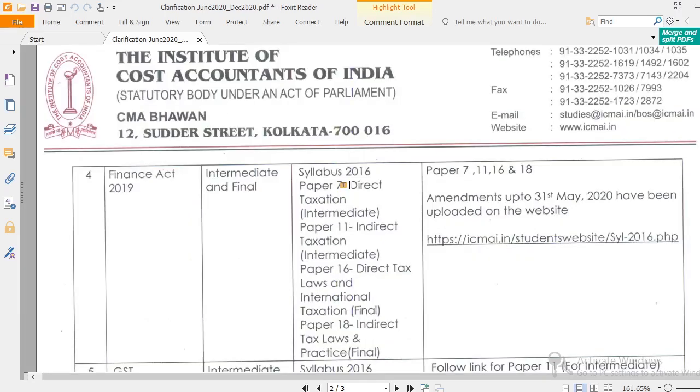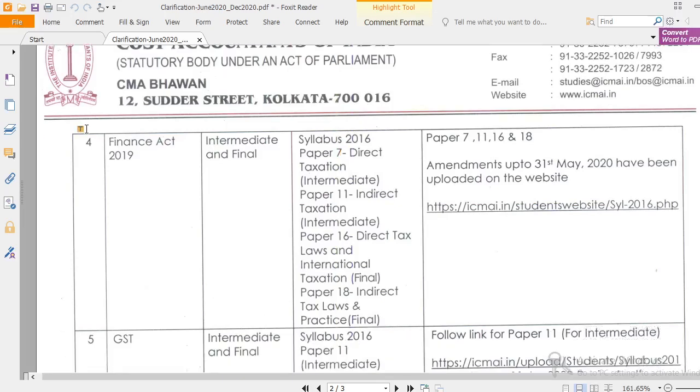Next, Finance Act 2019 is applicable for Inter and Final, Papers 7, 11, 16 and 18. An amended, updated book is also there, and the link is also given, so you can refer to whatever you want.